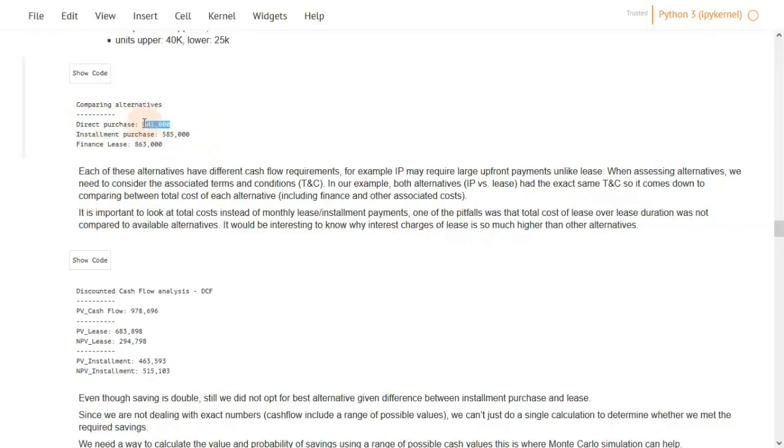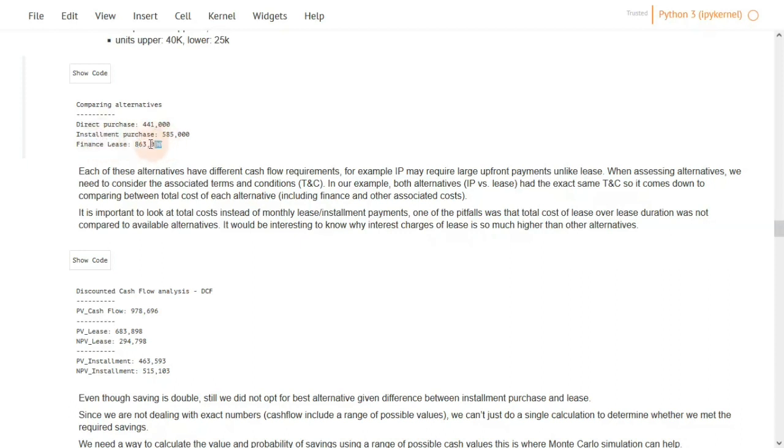But it's important to have a look at the direct purchase total cost and compare it to whatever alternative you are going to pursue, because it is going to tell you something about the finance charges or the finance cost that you are actually incurring. So my first approach was to quantify the amount of direct purchase and the amount of another alternative, which is installment purchase. Installment purchase differs from finance lease in terms of financing arrangement and some terms and conditions, but in this particular case, it was very closely related, and the client can handle both finance arrangements, the installment purchase and the finance lease. So it will come down to comparing the total cost of each alternative.